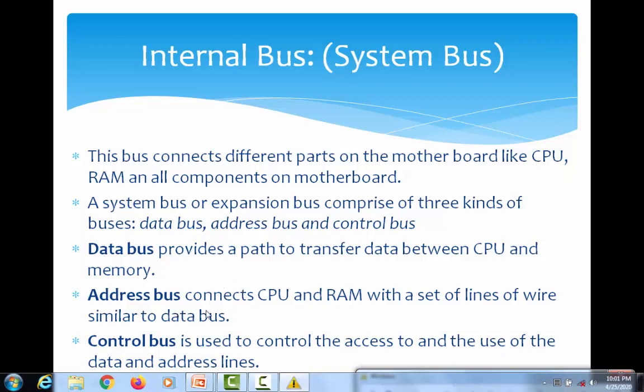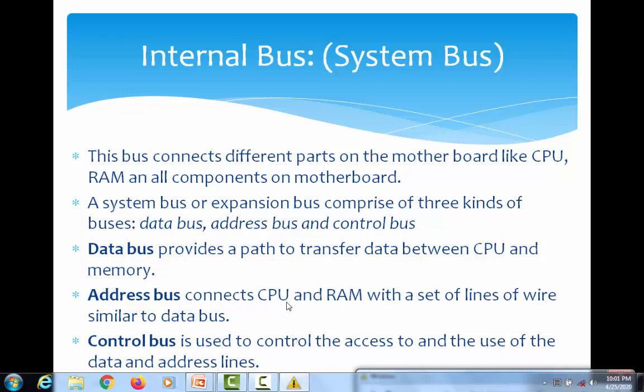Address bus connects CPU and RAM, a set of wire lines similar to the data bus. The next one is control bus, which is used to transfer control access to the devices which are placed on or connected to the motherboard.